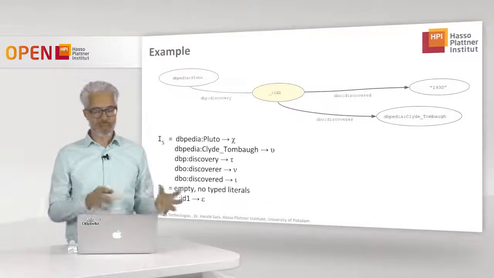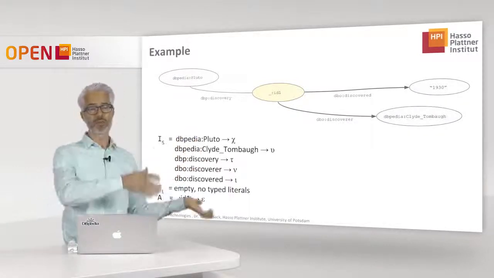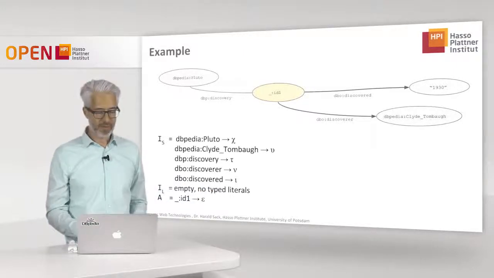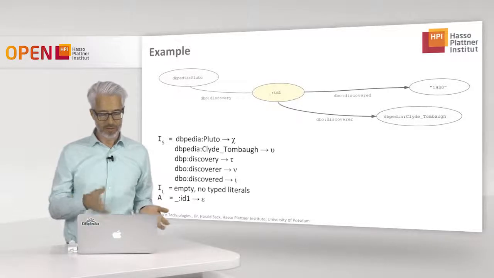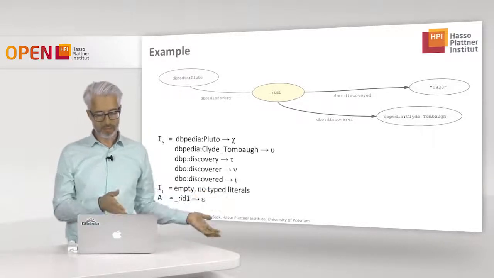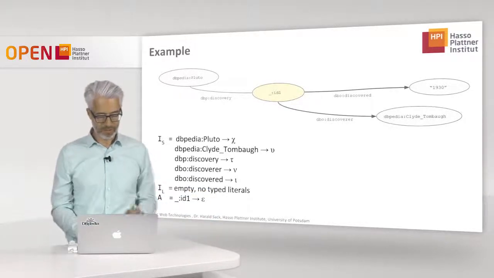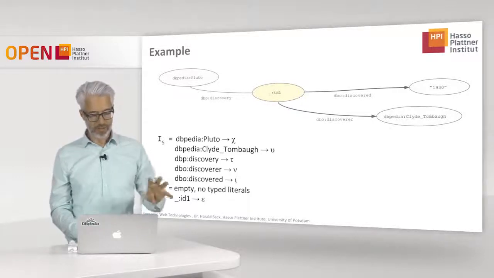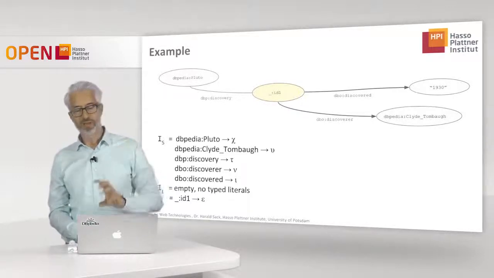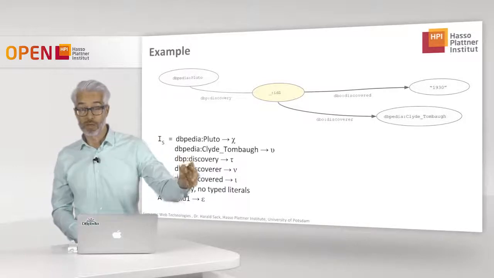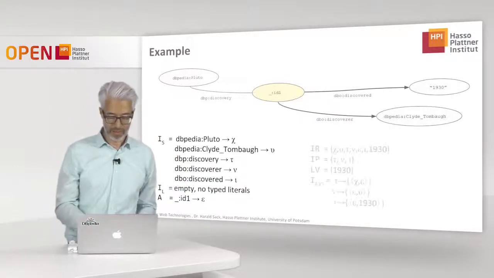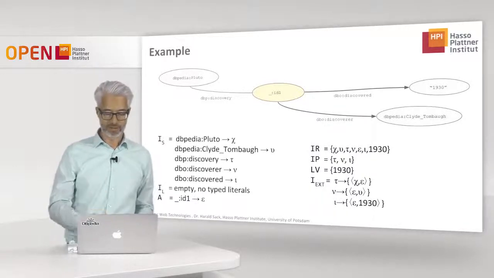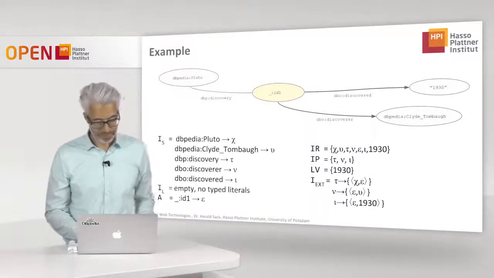So for example, in IS, which is the mapping function from URIs to our resources, I map Pluto to Xi, I map Clyde Tombaugh to Nu, I map Discovery to Tau, and so on and so on. So you see, I have first mapped all the available URIs to elements of IR. So I define IR right over there. You see IR consists of all of these elements.